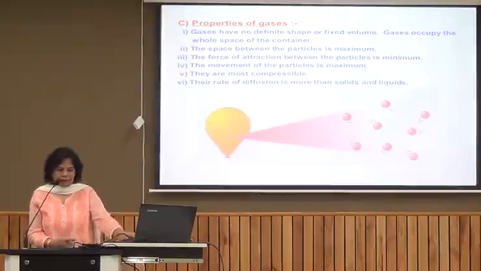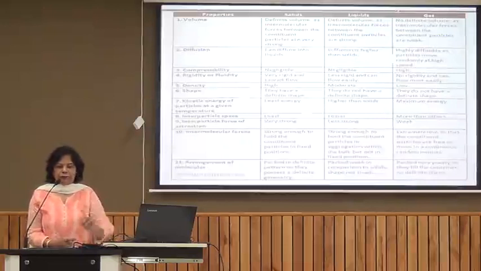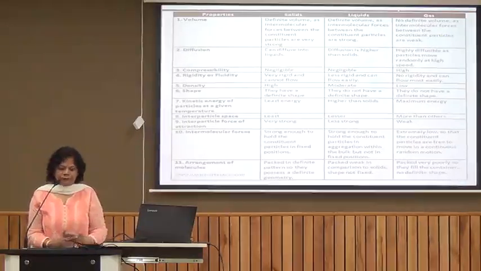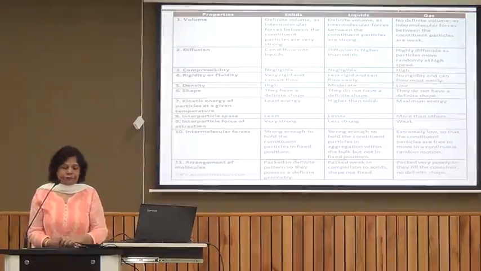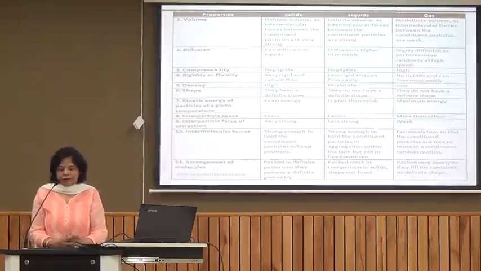So this way we can compare the properties of all the three states of matter. You can see that this is the tabular form where we can compare the three states of matter: solids, liquids and gases. As I said, in case of solid it is definite volume and a definite shape. In case of liquid, it's definite volume but no definite shape. In case of gas, it's neither definite shape nor definite volume. If I talk about compressibility, solids have negligible compressibility, liquids also have very little or practically no compressibility, whereas gases have high compressibility.